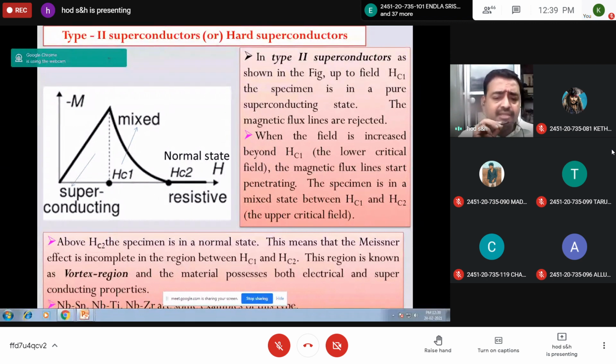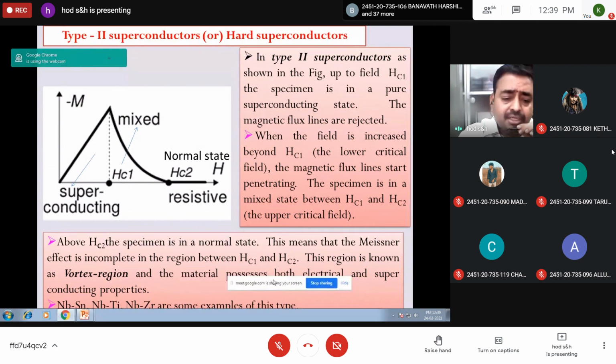These materials are called type 2 superconductors or hard superconductors. And this mixed region is called the vortex region, where the material possesses both electrical and superconducting properties. Many alloys come under type 2 materials, niobium, titanium, niobium, zirconium are some examples.